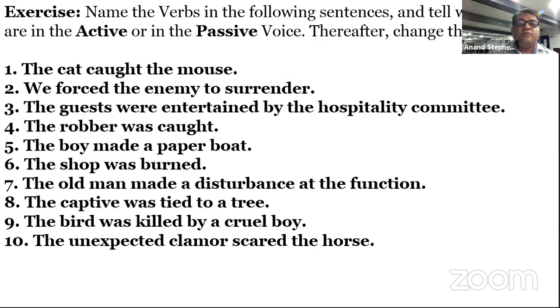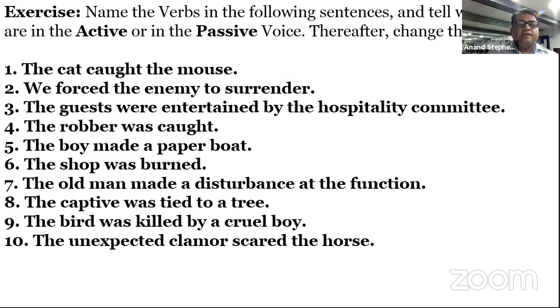One thing you should always remember: all the infinitives, all the gerunds, all the adverbs which are used along with these objects, they will stay along with the objects only. They will stick to the object or subject with them. We will not do it like this: The enemy was forced by us to surrender.